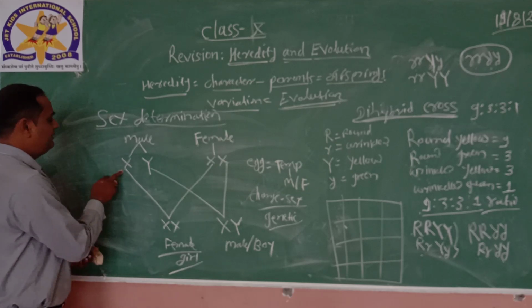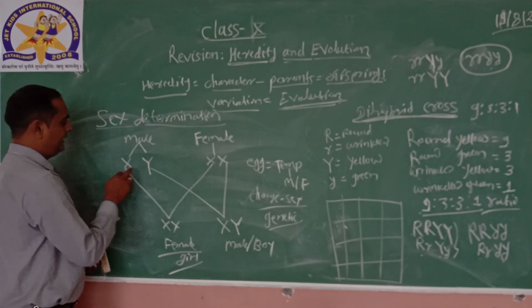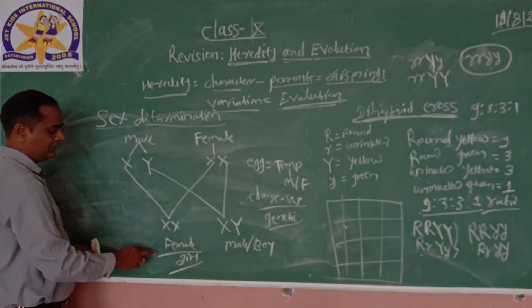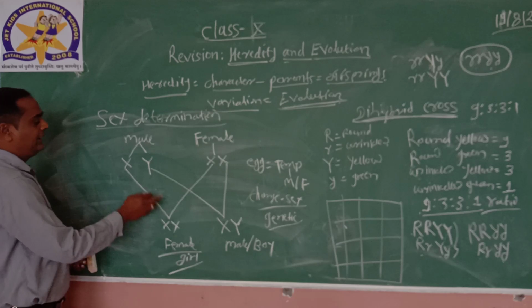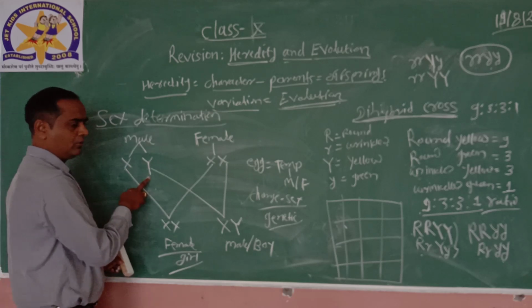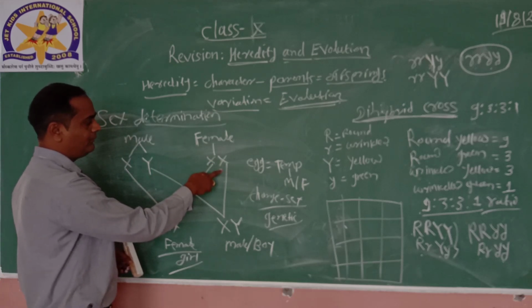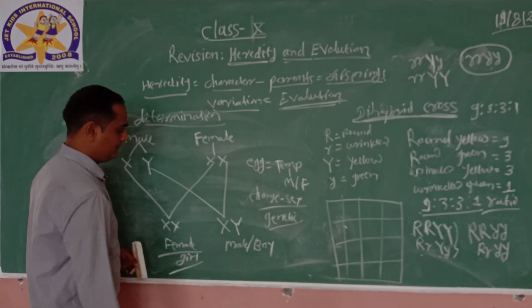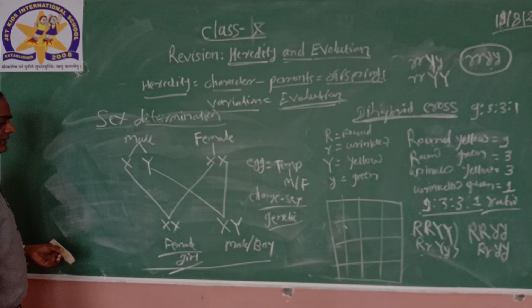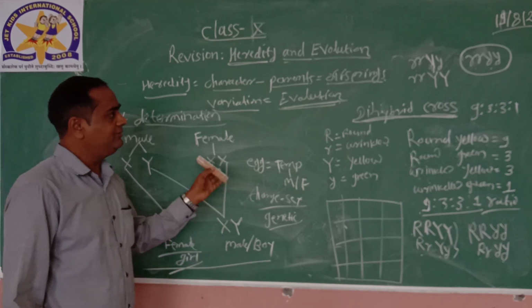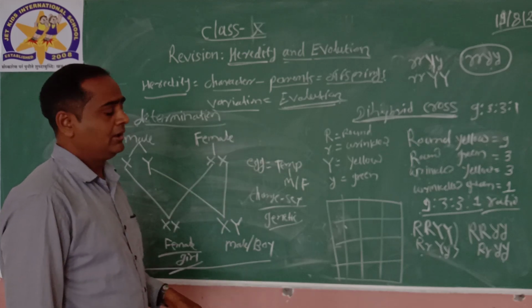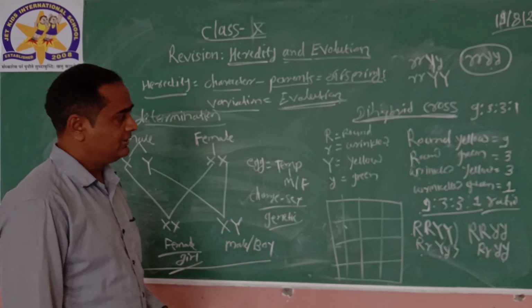If there is a cross between the X of the male chromosome and the X of the female chromosome, there will be a female or girl. If there is a cross between the Y chromosome of the male and the X chromosome of the female, there will definitely be a male or boy. So this is regarding sex determination. This is a small overview of heredity and evolution after the revised syllabus.